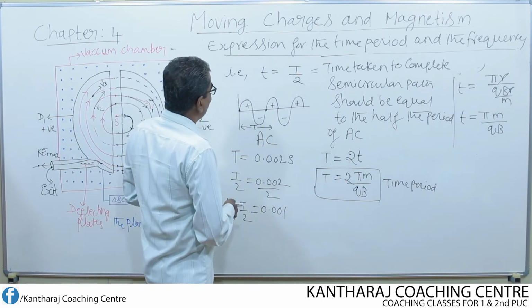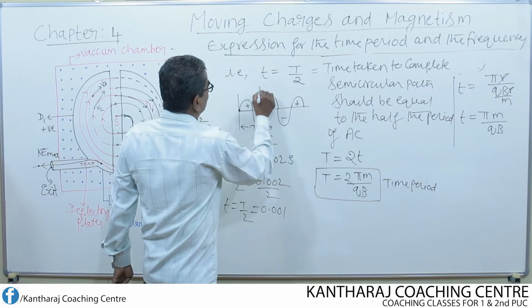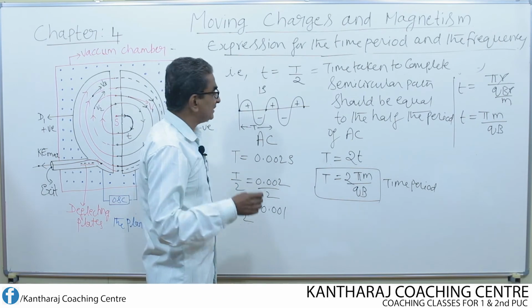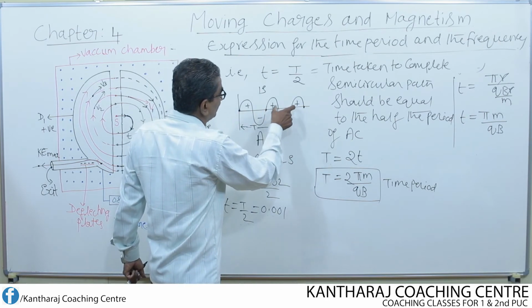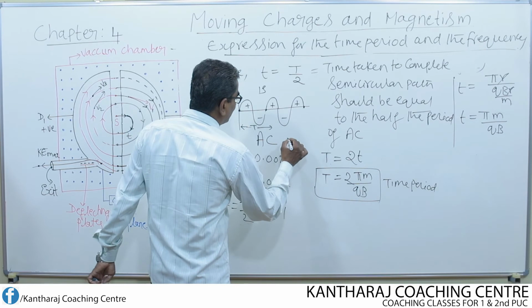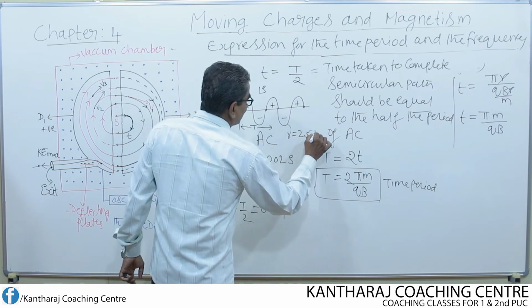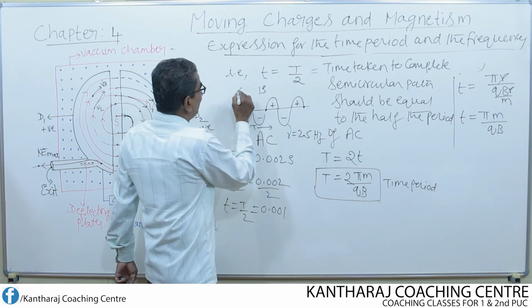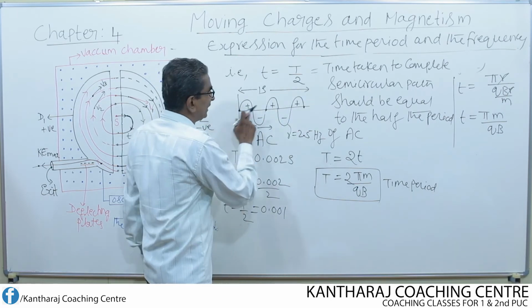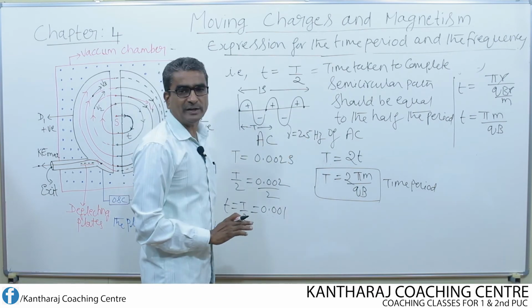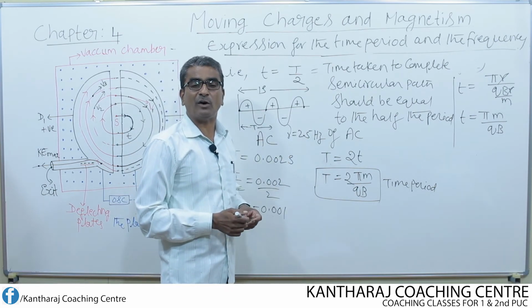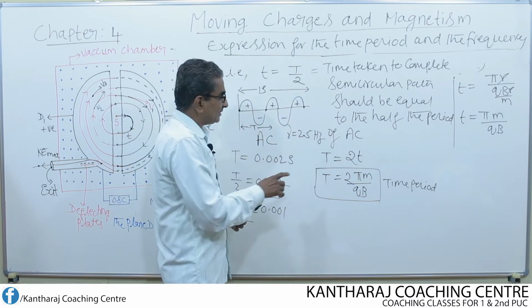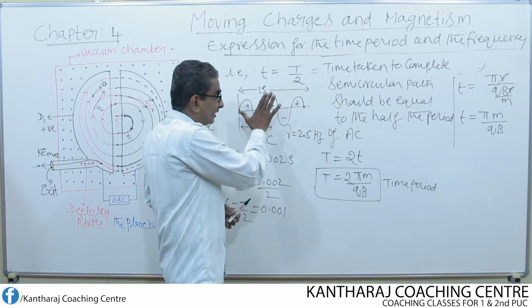Suppose the time taken to complete this amount of wave is 1 second, from here to here. Then according to this figure, I can say that frequency is equal to 1 plus 1 plus half, that means 2.5 Hz, because frequency is nothing but the number of cycles completed in 1 second. Let the time be 1 second from here to here. In this, totally 2.5 waves are formed. So that is why we say the frequency of this wave is 2.5 Hz.